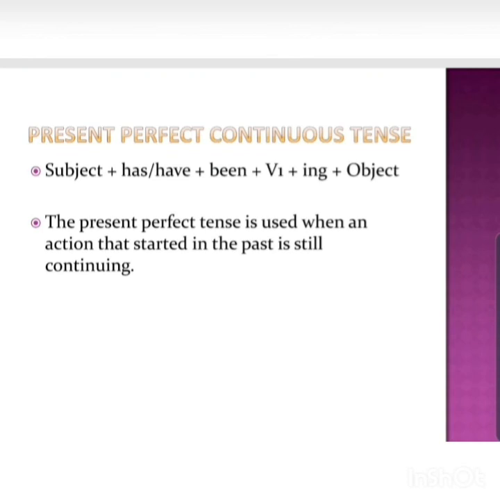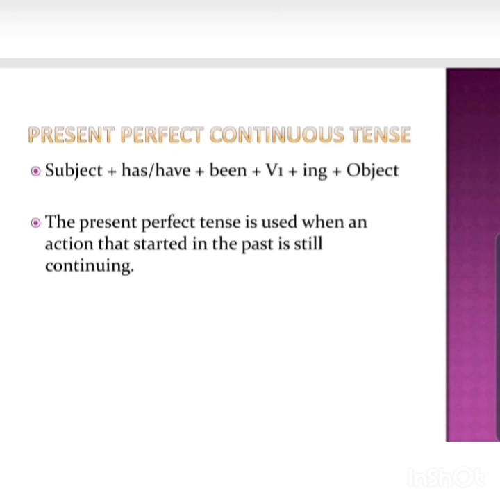Whenever you have to use this present perfect or past perfect continuous, you're generally using since and for. So since shows the time, since that particular point of time. Now, I have been studying in this school since 2010. That means for the last 10 years you have been studying in this school. So it can be for the last 10 years or since 2010.